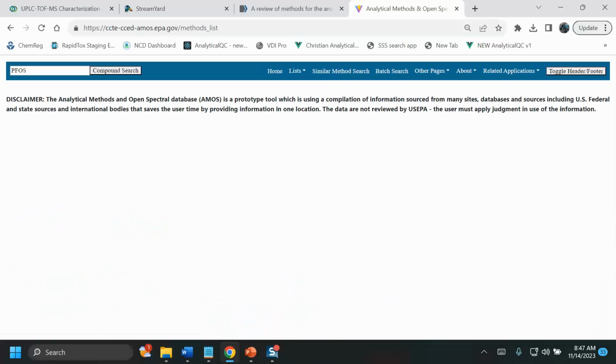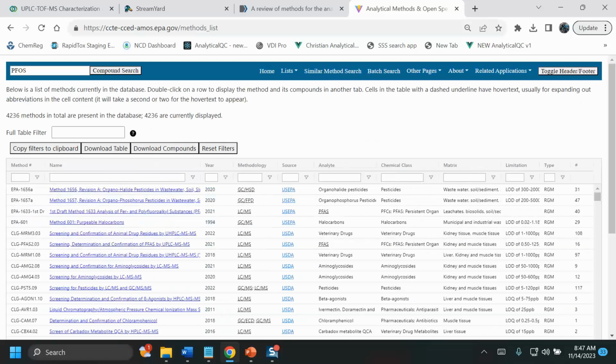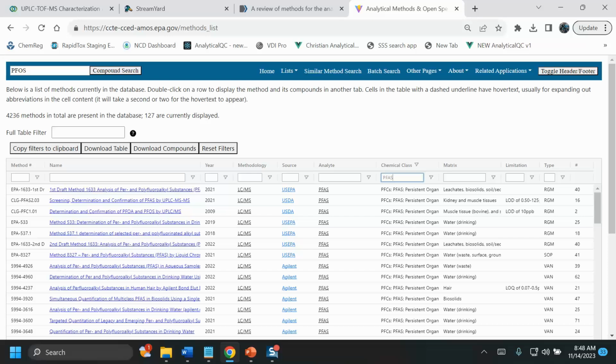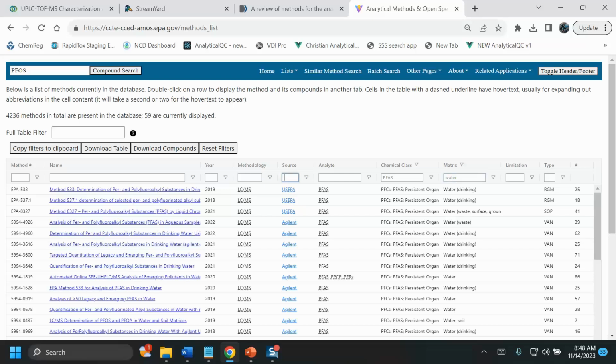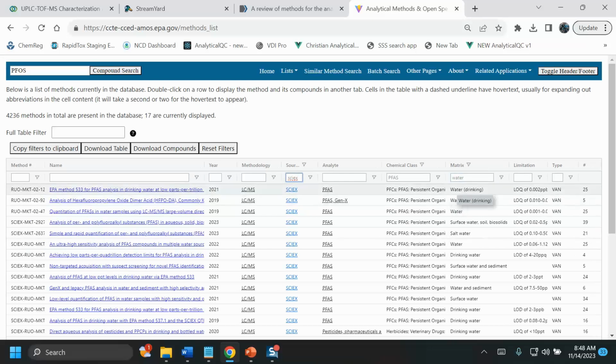I'm going to switch mode for a moment because this was a single chemical search, and I'm going to go to methods browsing. So in this case, what we have is the 4,236 methods. This will be updated again tomorrow. It will cross 4,300. I happen to know how many we're loading. What I want to do now is I want to browse through here and filter. So I'm going to filter this down for PFAS as a class, and I want to look at water, and I want to look at the source, SciEx. And here we can see drinking water, salt water, surface water, etc., etc.